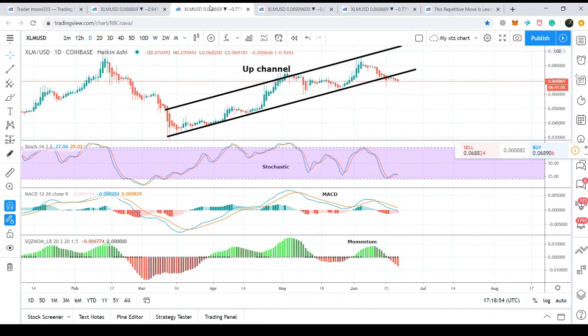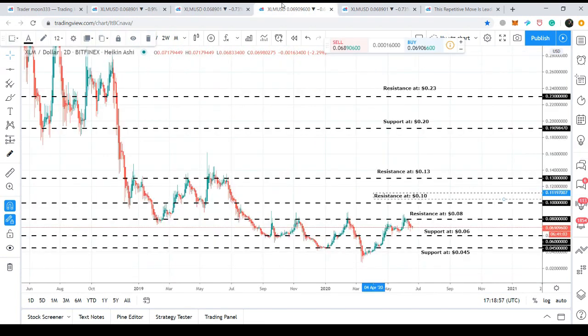Now let's move back to the topic, and this is the support and resistance chart, and this is basically the 2-day chart. And here we can see the very clear different support and resistance levels.